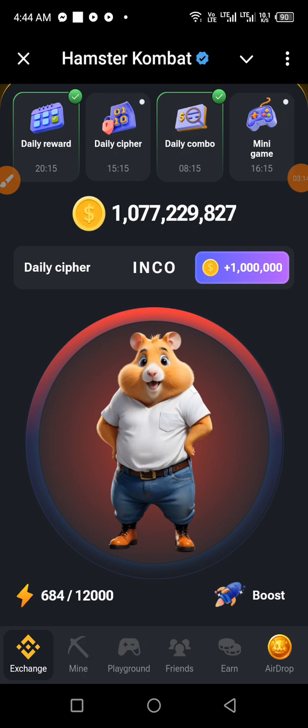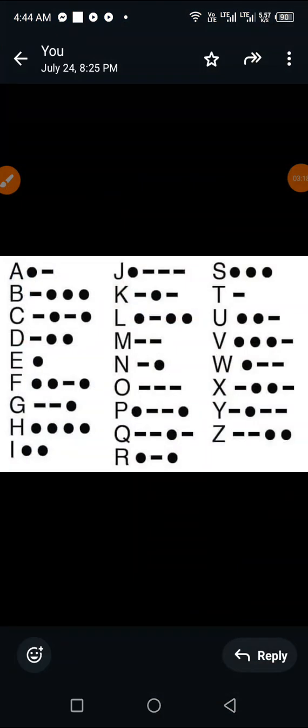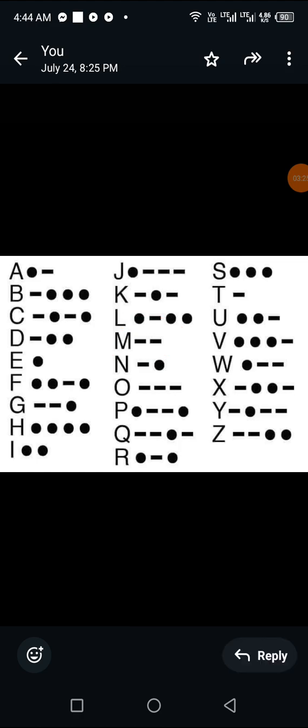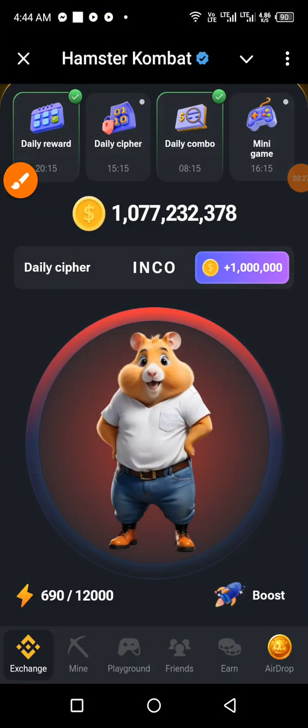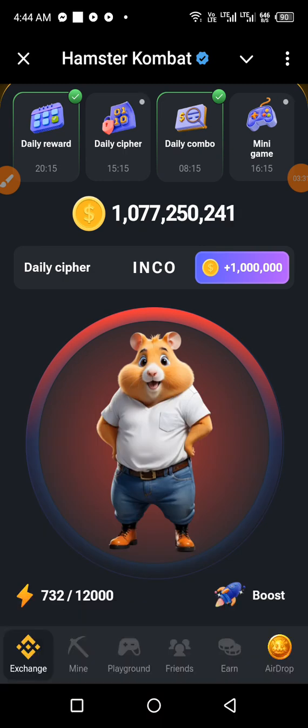The next is letter M. And how do you spell letter M? Just 2 dashes. Okay? 2 dashes. So let's go and do that. Hold, release, hold, release. And we have letter M.